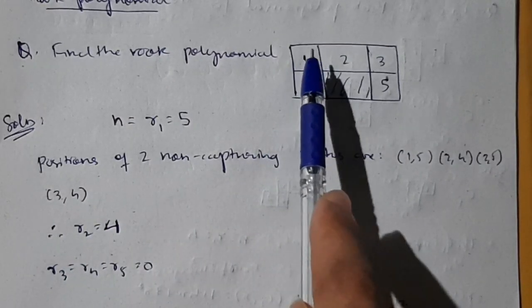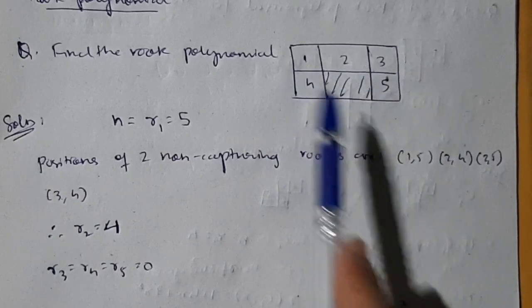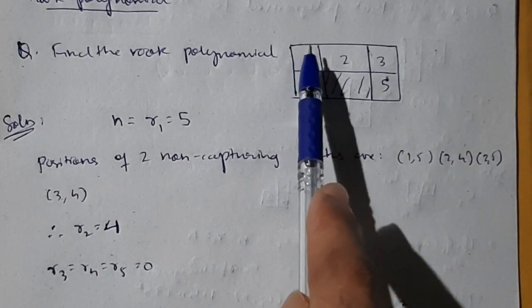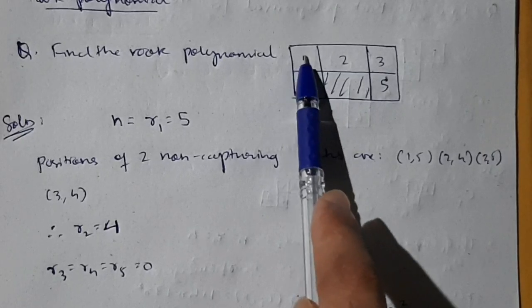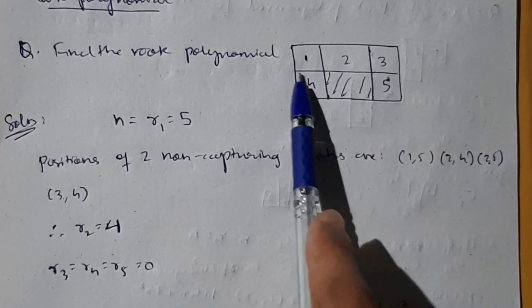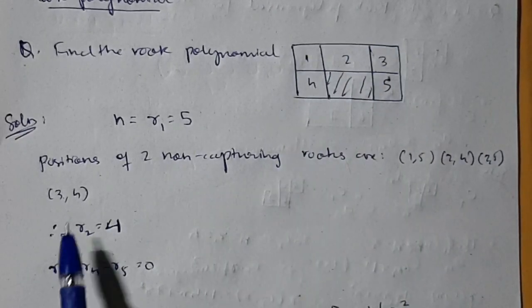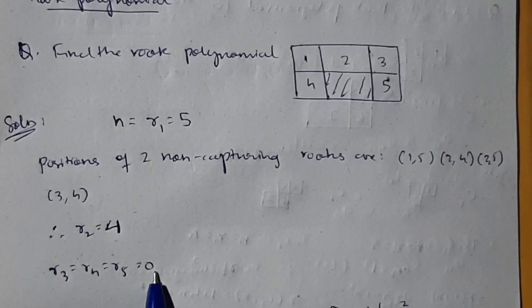Select 3 elements at one time, any 3 elements. If you check any 3 elements, suppose you take 1, 4 and 2, you need to cut the rows of 1, 4 and 2. If you cut this row 1 and row 2, no elements will be left. So R3, R4 and R5, everything will be 0 in this case.